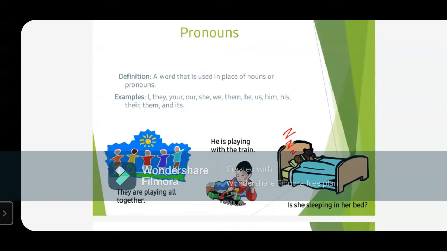Pronouns are the words which are used in place of noun, and that is why this pronoun is named as pronoun. Pro means for, fine, for, and noun means for noun. The words which are used for noun, for means instead of noun, in place of noun, noun की जगह पे use होते हैं. So we can see there are lots of pronouns: I, they, your, our, she, we, them, he, us, him, his, their, them, its. Means noun को जो भी replace कर रहा है, they all are pronouns.